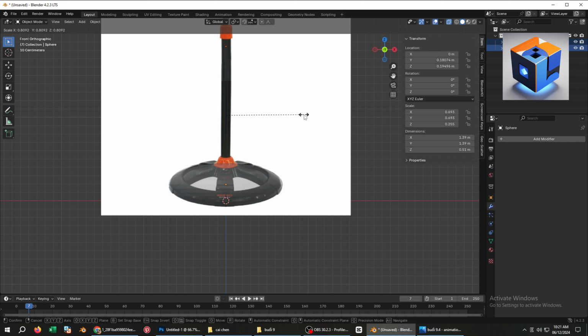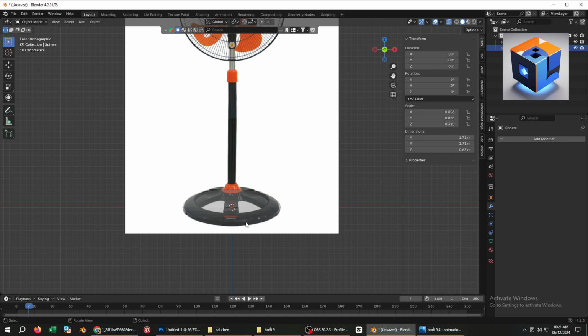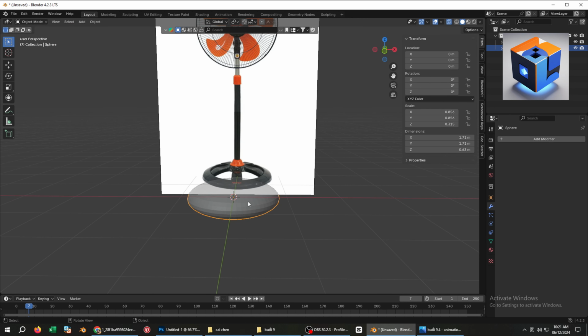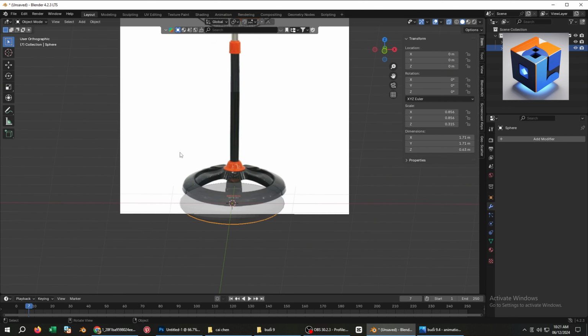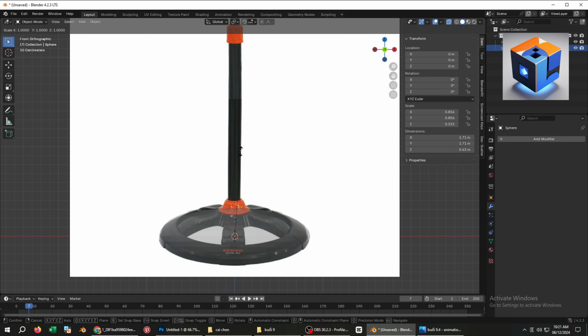Press to switch to the front view. Enable X-ray mode again with Alt+Z. Select points, and delete the lower half of the sphere.